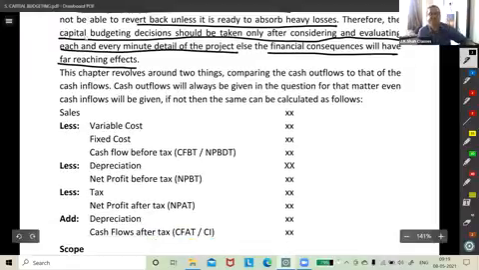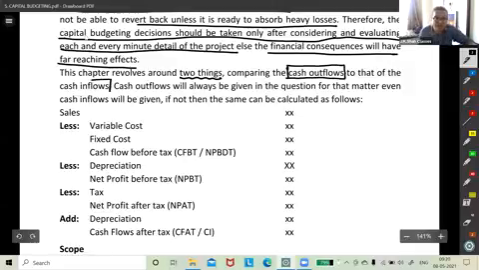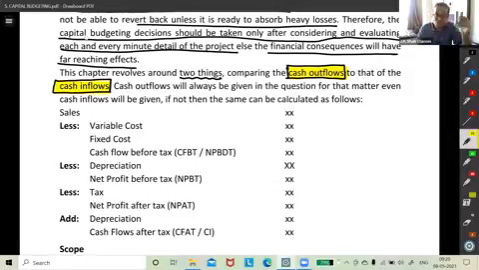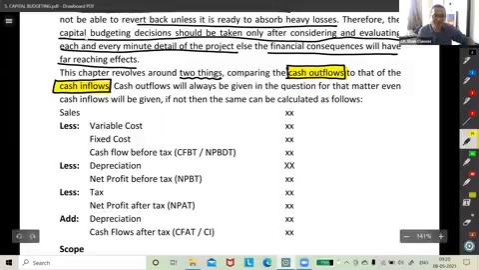Okay, let's continue. The chapter revolves around two things, in simple words: compare the cash outflows that happen on an immediate basis to the cash inflows. Only two things to be compared, cash outflows and cash inflows. Cash outflows will be given in the question. For that matter, cash inflows will also be given. If not given, then you can calculate like this.